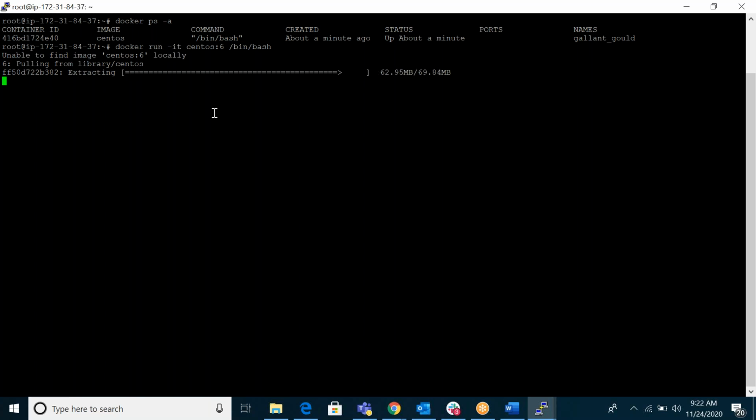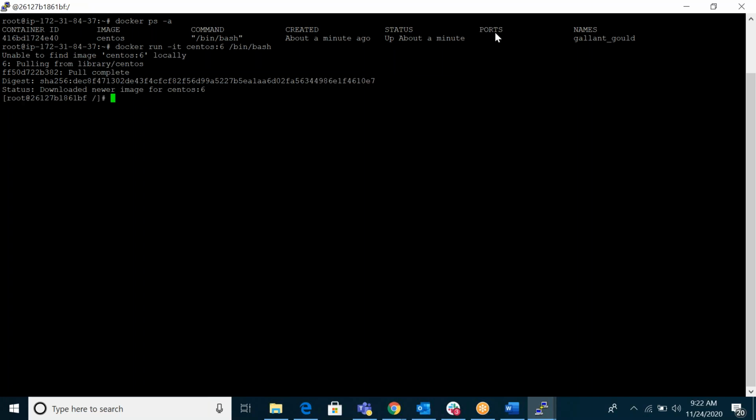It is downloading first, it is pulling. Okay, done, pulled. You can see it downloaded and created a new container. Now I'm in the container. Maximum 1 or 2 seconds to download and create the new container also. I can go back with Ctrl+P, Q.